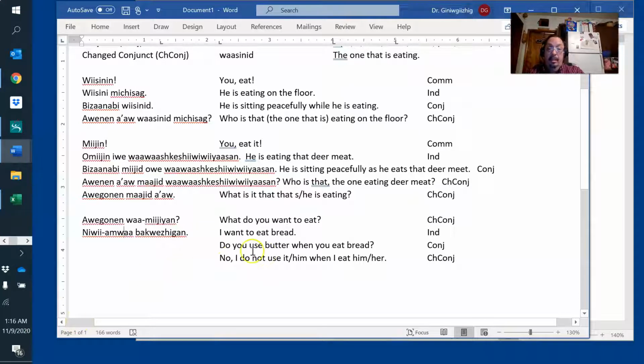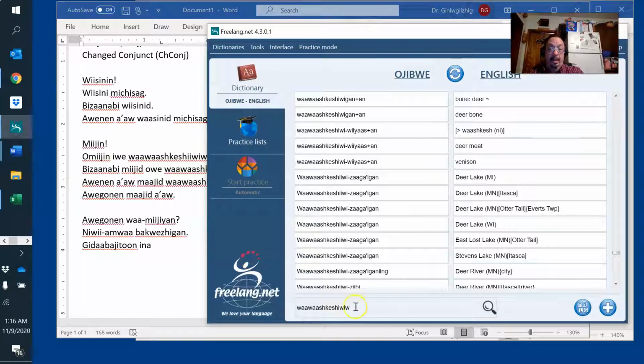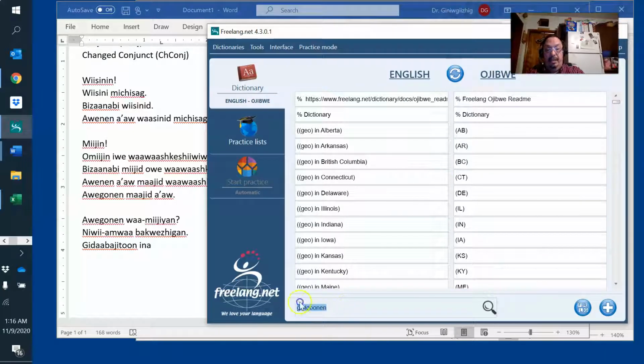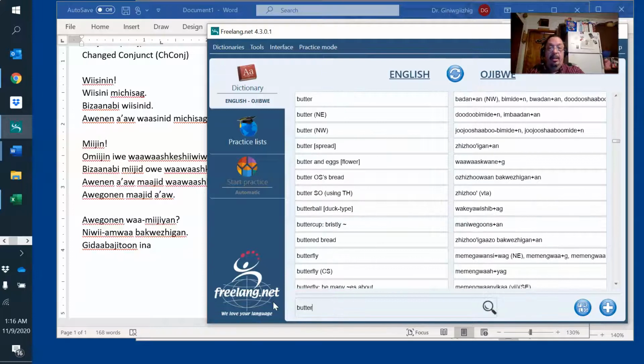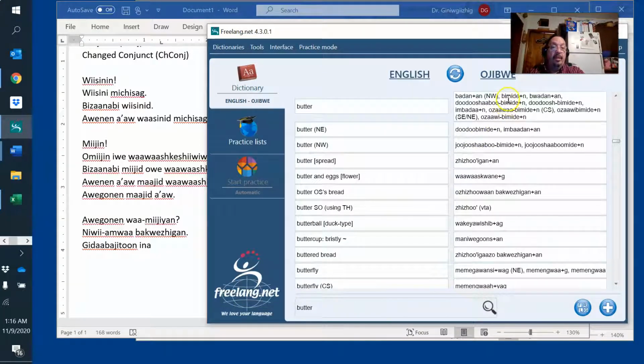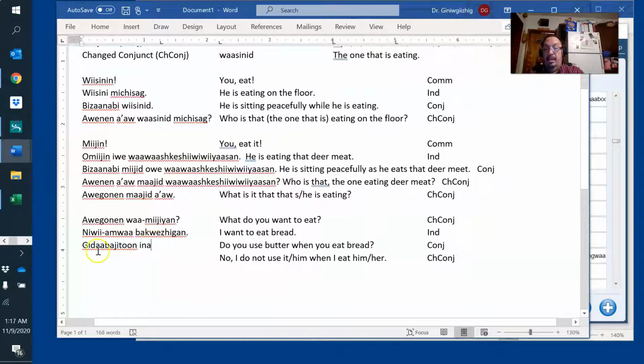And do you use butter? Get that budget tune in. I don't even know if butter's animate. Gotta look up butter, see if it's animate. How do you know if it's animate? If the plural ends in a G, it's animate. If it doesn't end in a G, it's inanimate. Here's the butter. Bimide. The N is it's inanimate. So I have to use a budget tune in